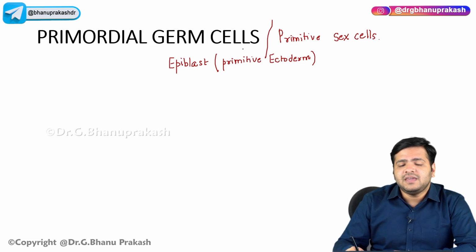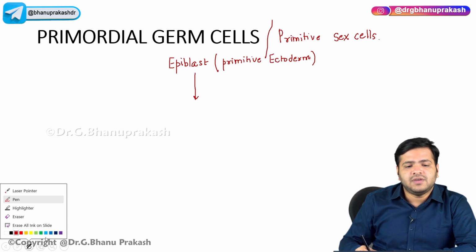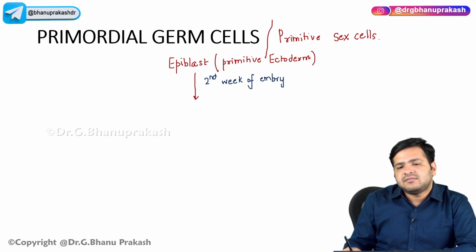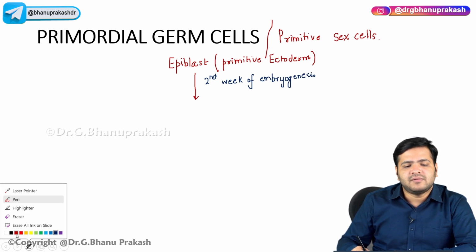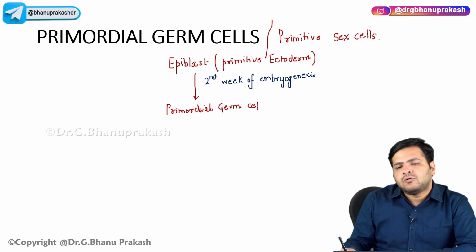So remember that in the 2nd week of embryogenesis, when embryogenesis is taking place, this epiblast will give rise to primordial germ cells, also called the primitive sex cells.